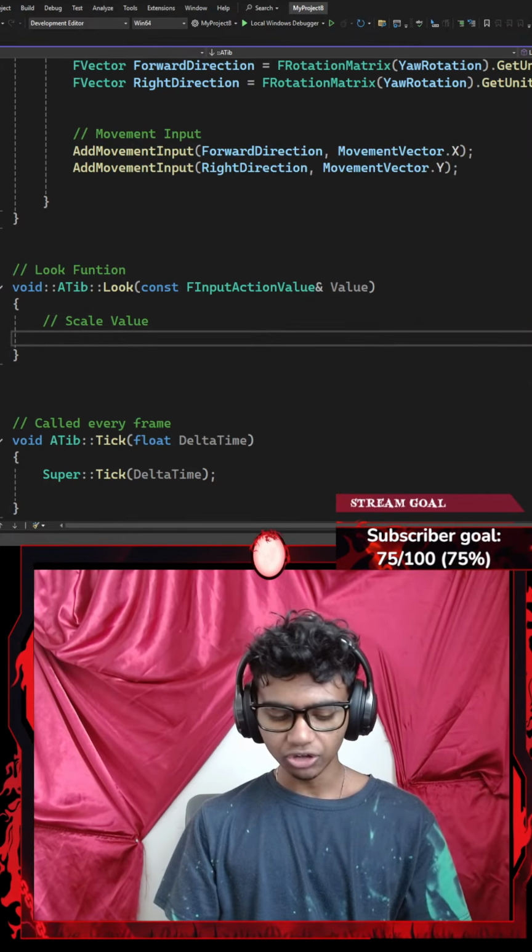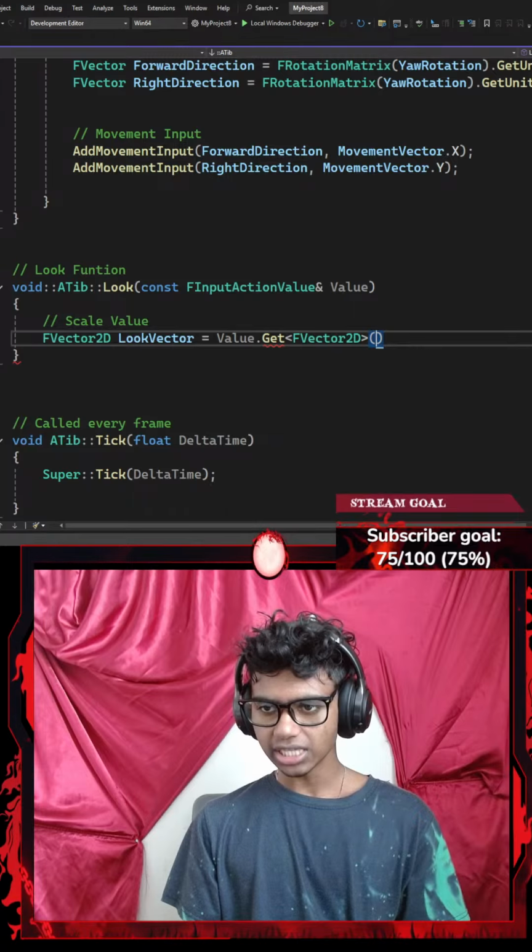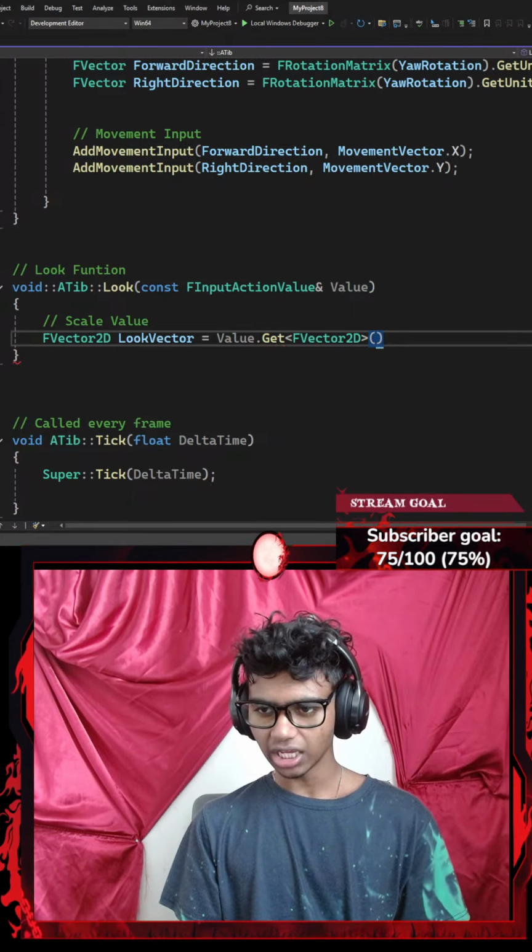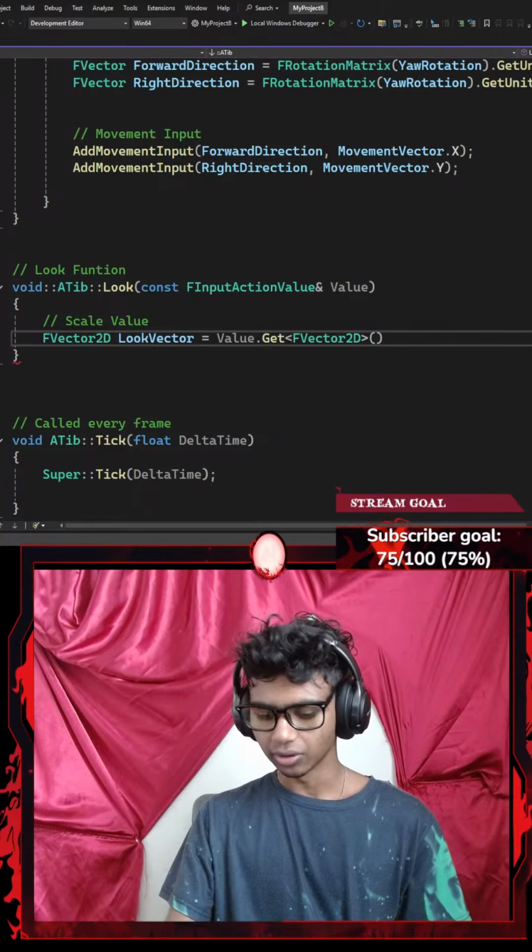To get my scale value, I'm going to go ahead and create an F vector 2D and have it be represented by something like a look vector, which is going to be equal to my value. Let's go with my value's parameter dot the get function. Actually, get template, my bad guys. My get template is going to be requiring a parameter of my F vector 2D with a pair of parentheses that requires no parameters. I end with a semicolon.